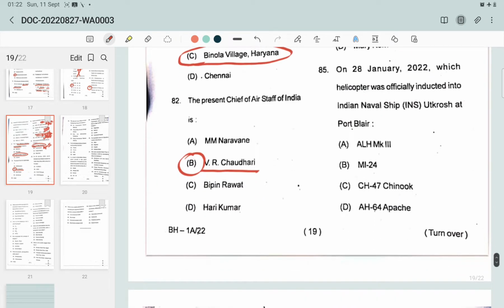Question number 85. On 28th January 2022, which helicopter was officially inducted into Indian naval ship Utkarsh at Port Blair? The options are ALH Mk3, Mi-24, CH-47 Chinook, AH-64 Apache. The correct answer is the ALH Mk3, because the indigenous Advanced Light Helicopter, the ALH Mk3 aircraft, was officially inducted into INS Utkarsh.